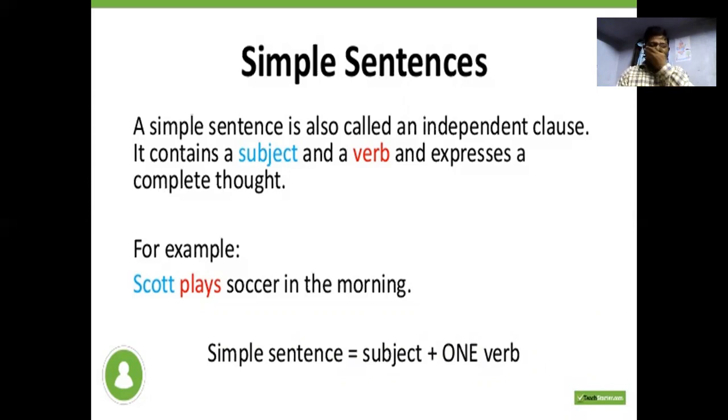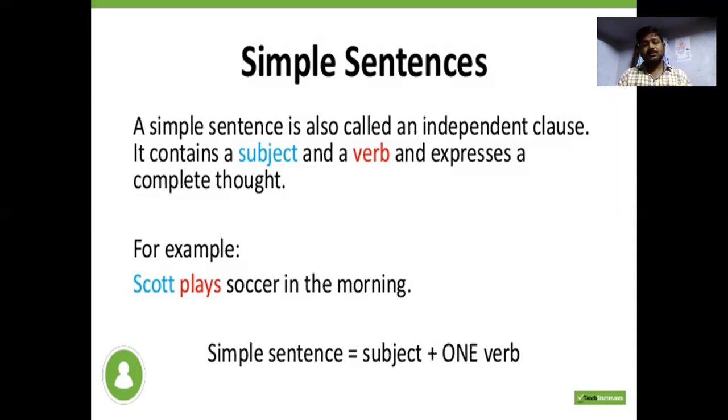And it expresses the complete thought. Complete thought means a complete meaning has to be explained by the simple sentence. It ends with a full stop and begins with a capital letter. We can say that declarative sentences, imperative sentences, WH interrogative sentences or exclamative sentences all come into the category of simple sentences. Whatever it may be, the simple sentence consists of a subject as well as a verb.